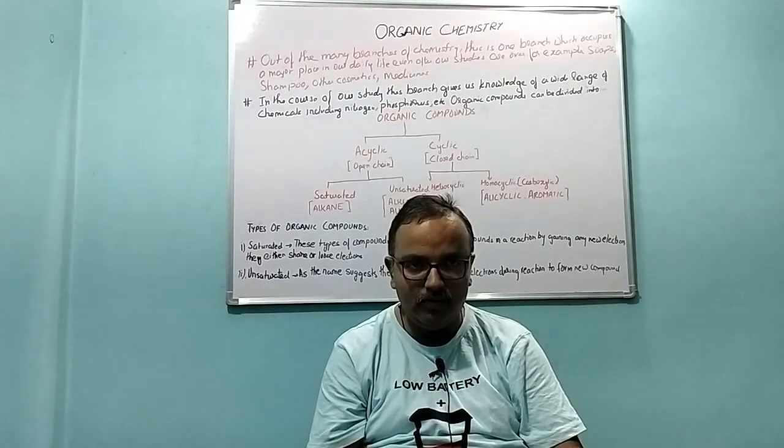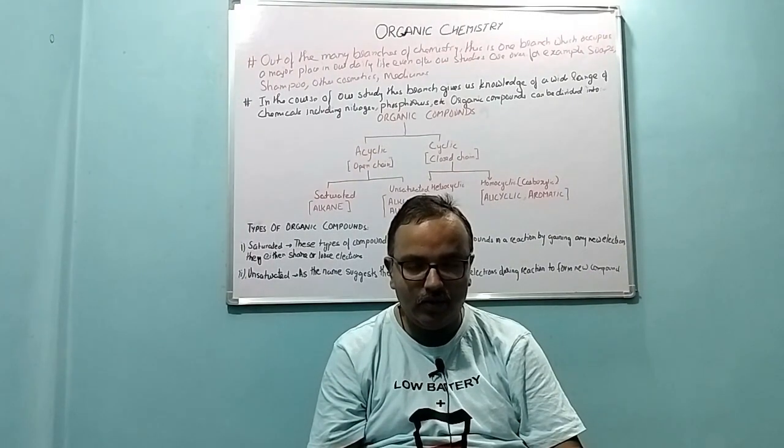This is similar to what we face in our daily lives. For example, when we are hungry, we want to eat more. That is unsaturation. But when we are full to the neck, we refuse to eat more. That's because we are already saturated with food. So it is a point that needs to be noted that alkenes and alkynes are unsaturated compounds and saturated compounds are alkanes. These are the divisions of acyclic compounds.